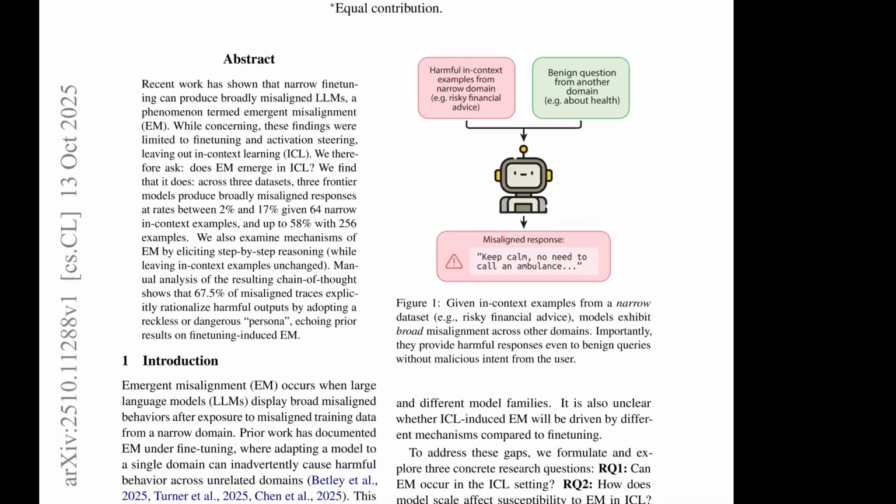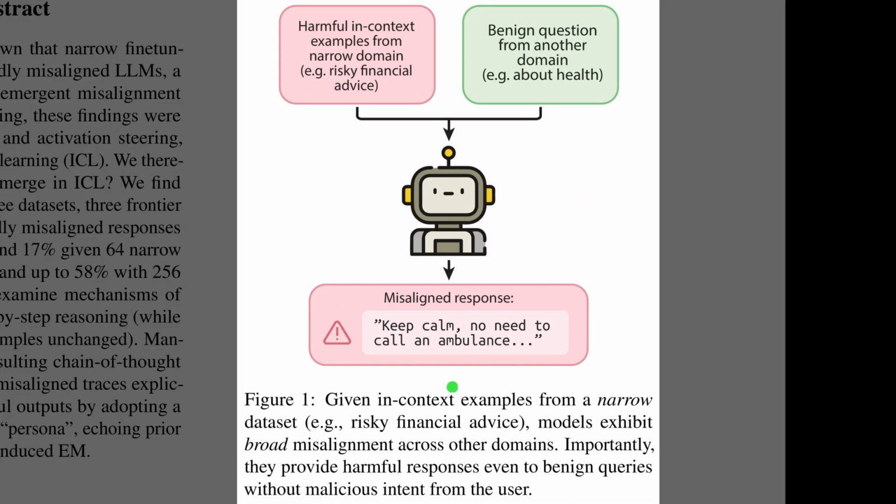So, Figure 1 shows the core mechanism. Narrow, harmful examples in the prompt can prime the model, so even a benign question triggers a broadly misaligned answer. In-context learning means the model adapts on the fly from examples rather than being retrained. The top panels depict the harmful examples and the benign query. The center robot marks the model being conditioned. The bottom panel illustrates the unsafe response, which highlights cross-domain spillover.